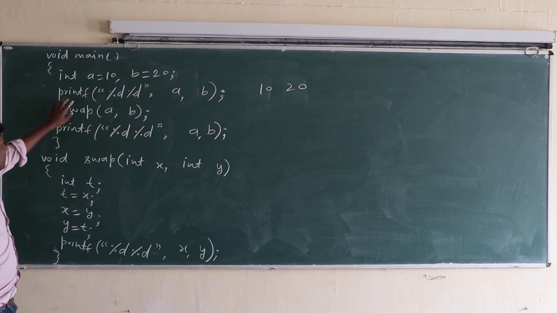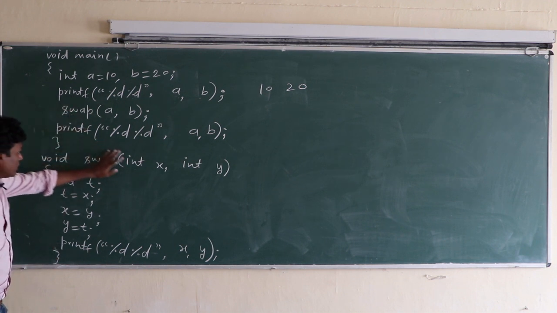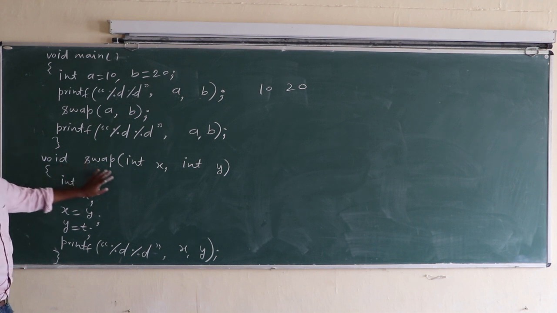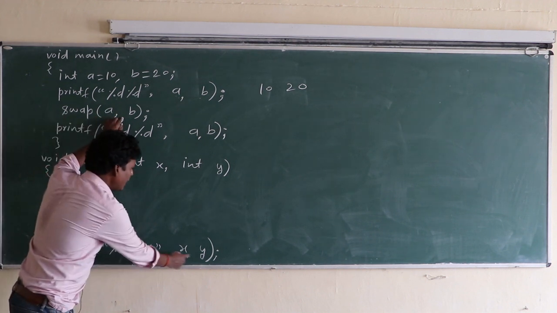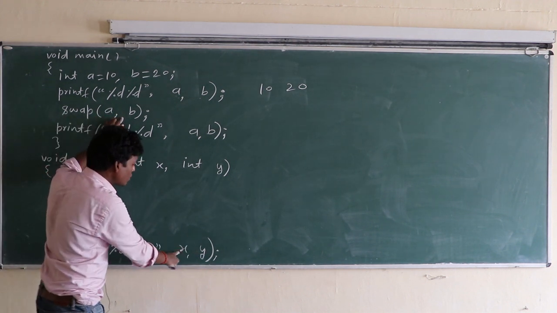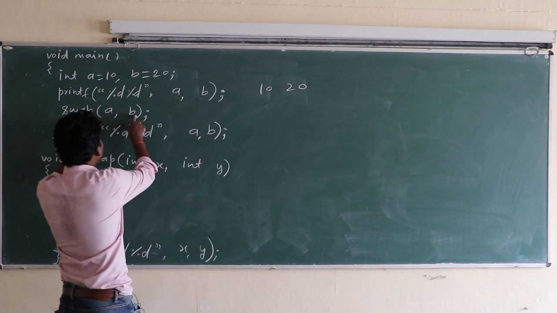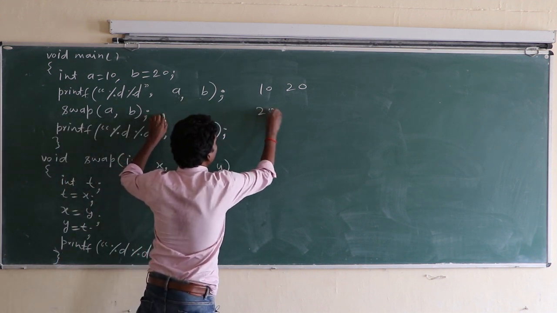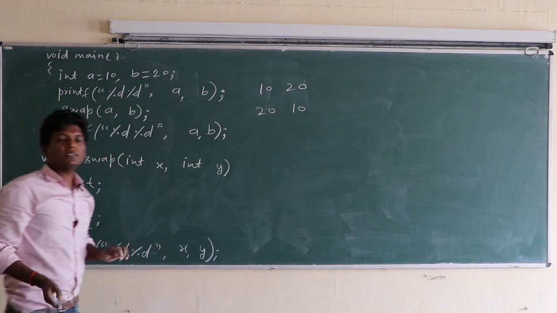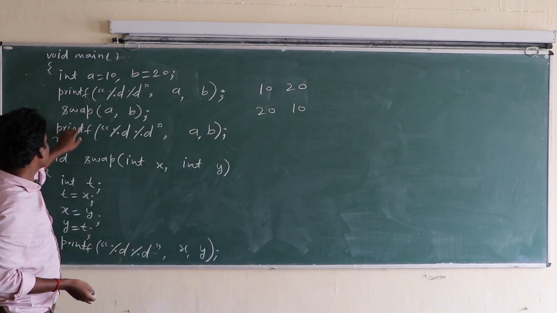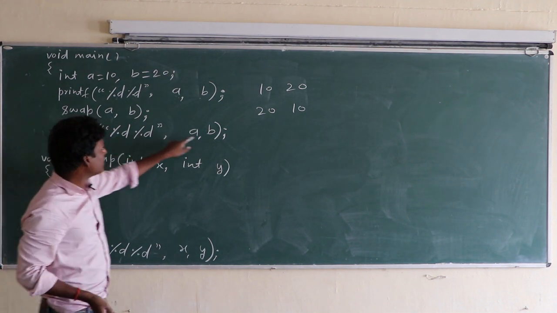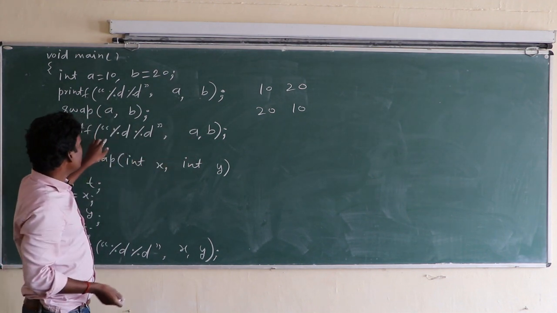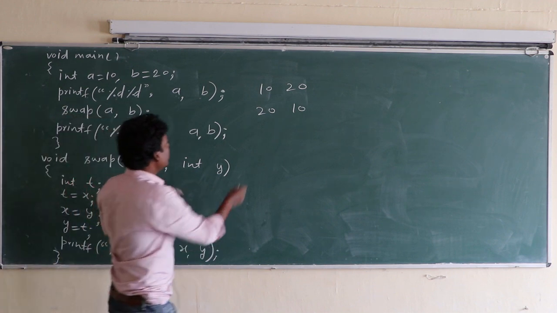So class, when control comes here, this set of statements will be executed. This swap function will be executed. So here you will get 20 and 10. The values have swapped, so you will get 20 and 10. Class, when control comes to this, %d prints a, %d prints b. Okay. So what will be the result? Here 10 20.